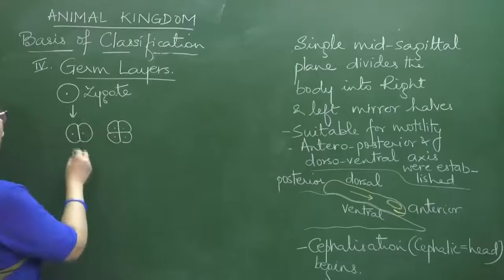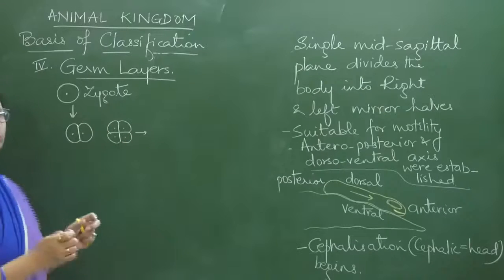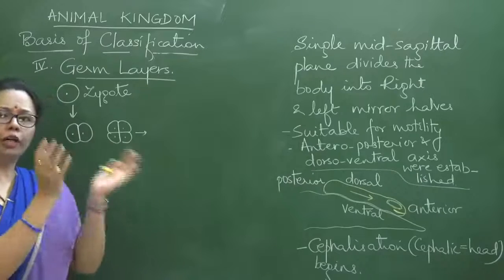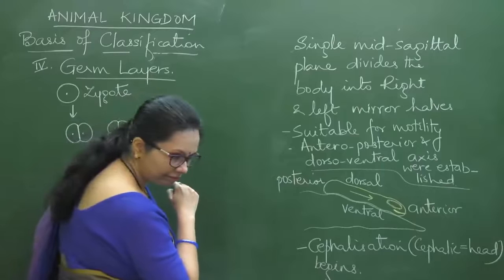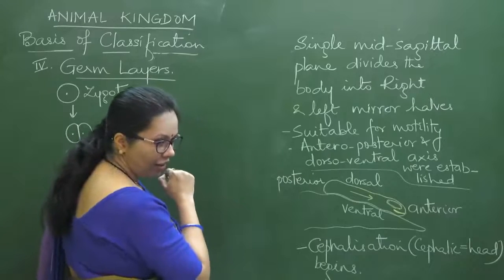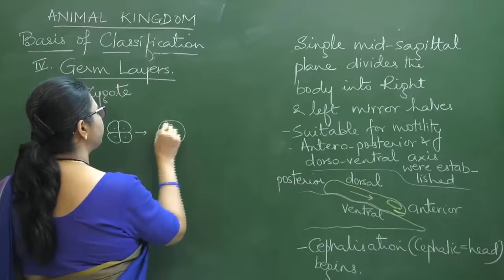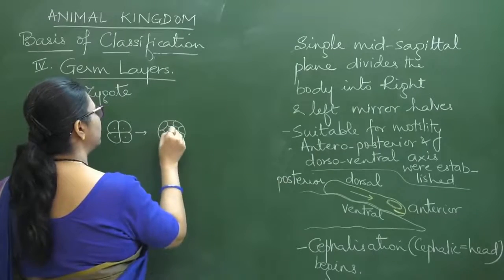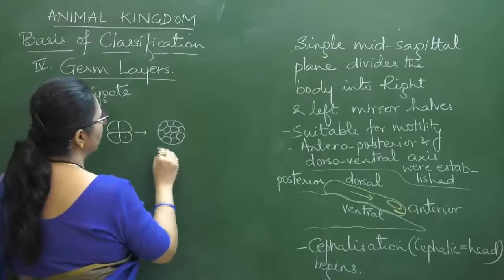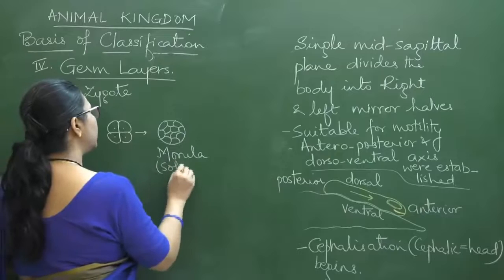From here it forms a solid ball of cells, which is called morula. Since you have studied for humans, I'll take up that way only. Morula is a solid ball of cells.